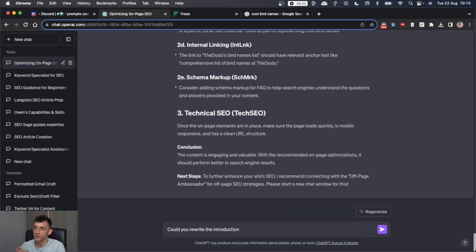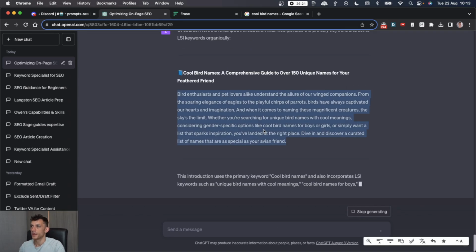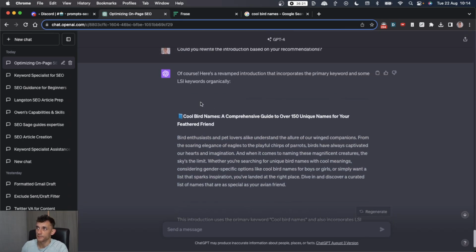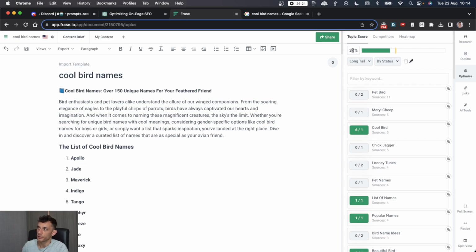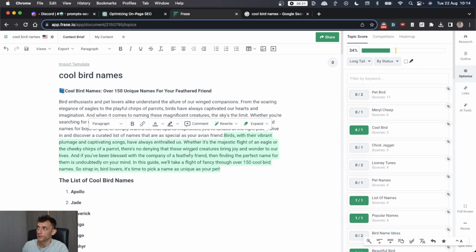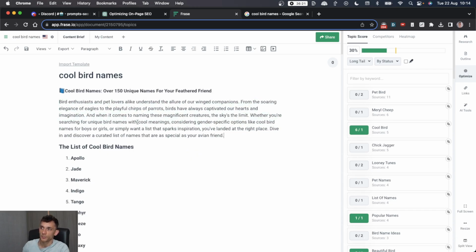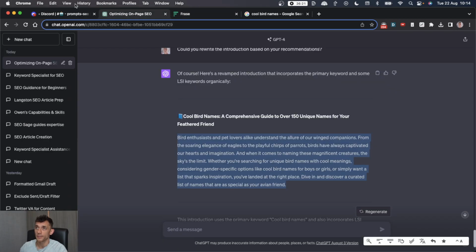So let's say, could you rewrite the introduction based on your recommendations? And we've got the introduction here. It's rewritten it based on our keyword and LSI keywords. So we'll paste that into the article and you can see the topic score has gone up from 30% to 34% already, right? So this is the content before, paste in the new introduction, the content afterwards. And then if you did that across all your content, your topic score would be up, your LSI keywords would be in there, and content would be improved. So quite a powerful prompt.